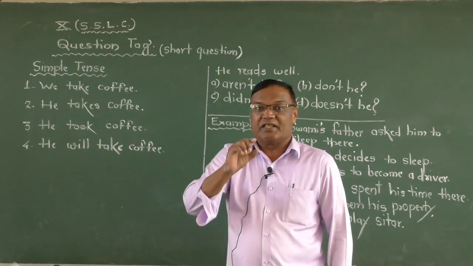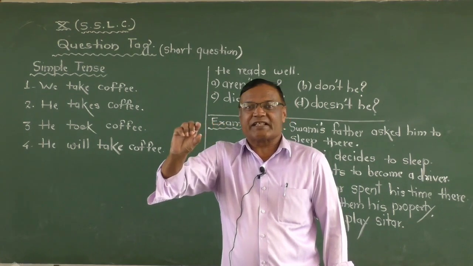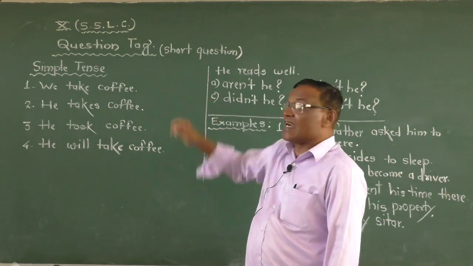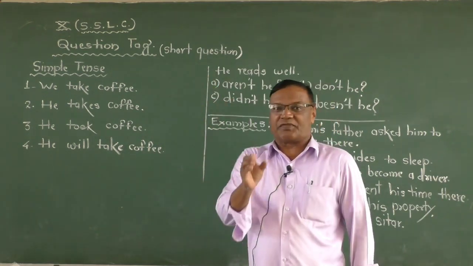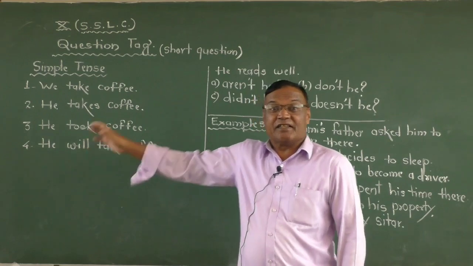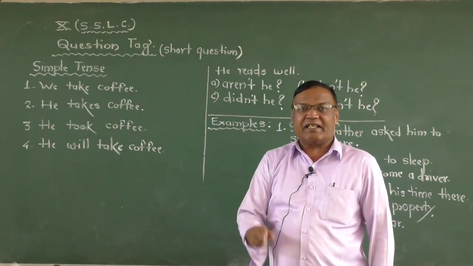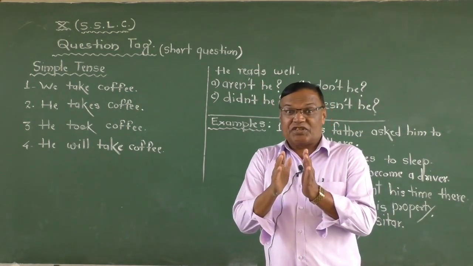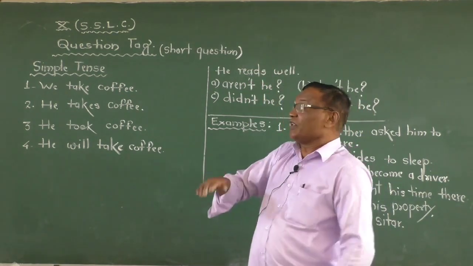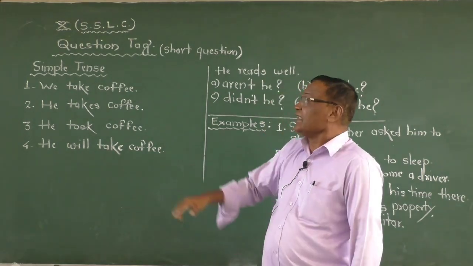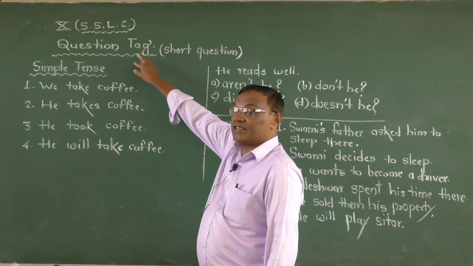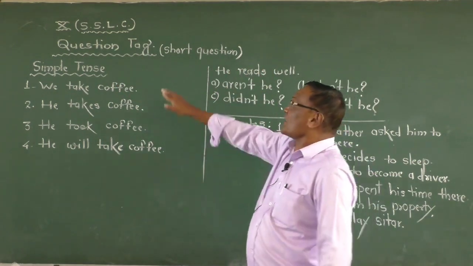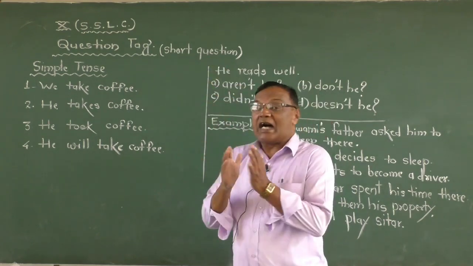There are 3 words. One is interrogative sentence, prashnarthak vakya. Second is question tag, which means very short questions. And the third word is frame the question. Now here you see 3 different parts. Now in this SSLC class, you have to learn the question tag and frame the question. Today we see how you form a question tag, a short question.